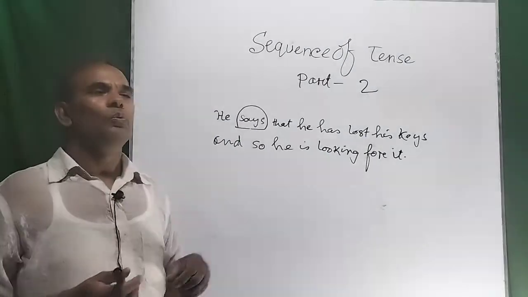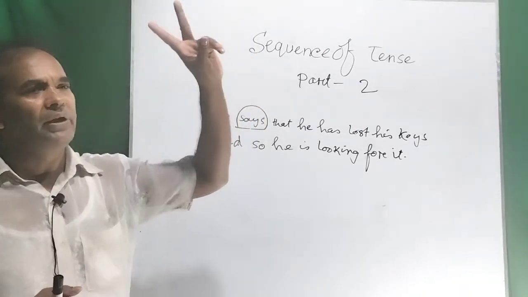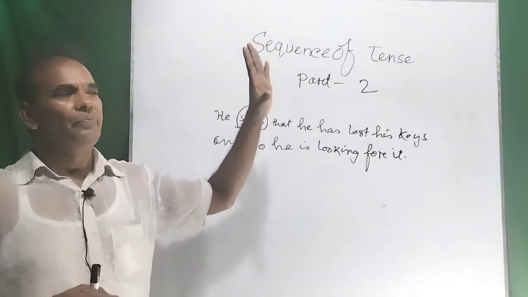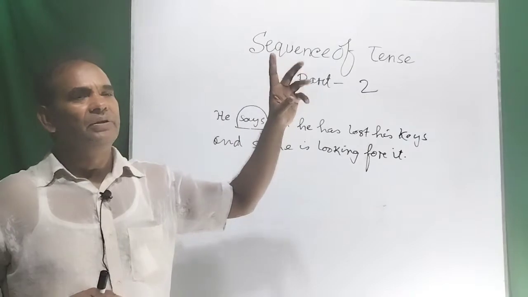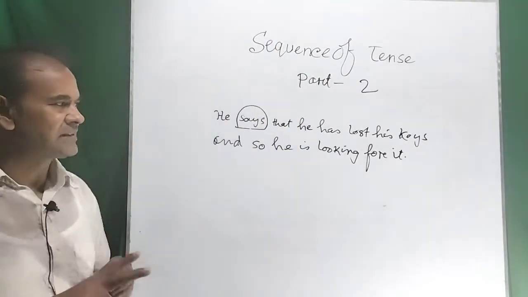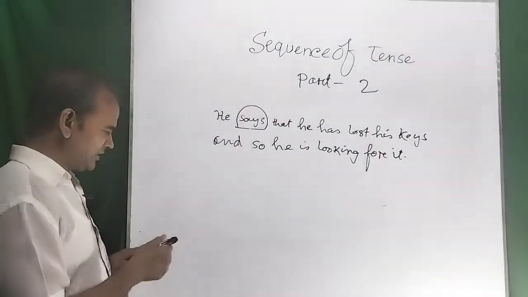And while we are making the present tense with the past tense, we have to remember that in maximum cases the clauses will be from the same group of tense, but there may be some exceptions. Please try to understand.